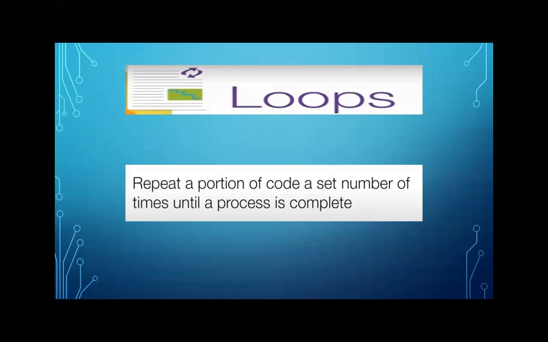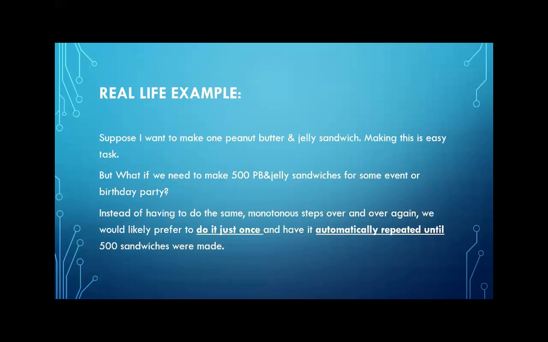We will take one simple real life example. Suppose I want to make one peanut butter and jelly sandwich, and making this is easy when I have to make only one or a few sandwiches. But what if I want to make 500 peanut butter and jelly sandwiches for some event or party? Here, instead of doing the same monotonous steps over and over again, we would prefer to do it just once and have it automatically repeated until 500 sandwiches were made.